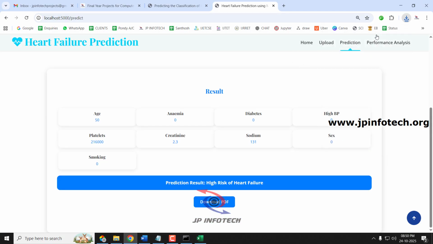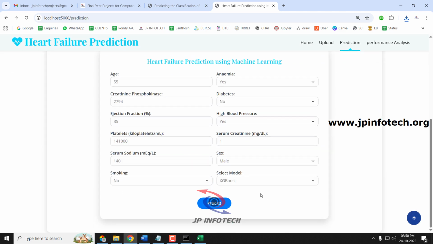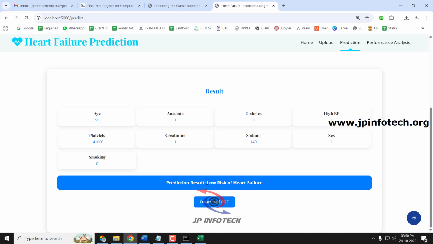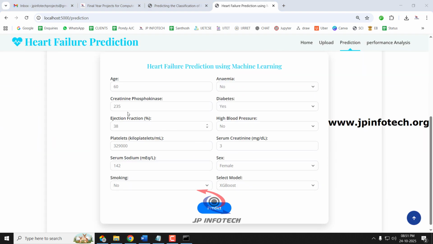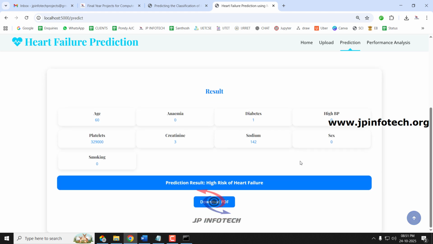And let me show you another case of the prediction part. I'll go to the prediction part and enter the details. Now for this case, I'm giving these values, and now let me click the predict button. So now you can see the predicted result is low risk of heart failure for this value. And let me go to the prediction menu. Finally, I'll show you the last case. Now for the final case, I'll give these values, select the model as stacking classifier and predict. So now you can see the predicted result is high risk of heart failure.